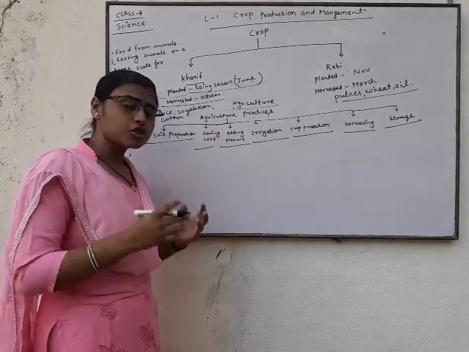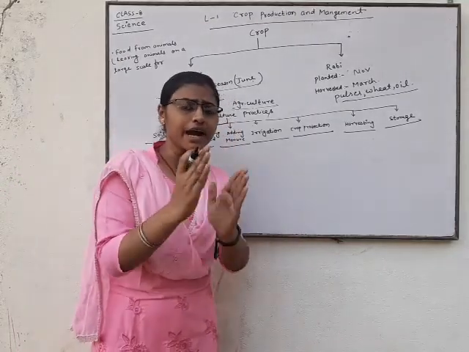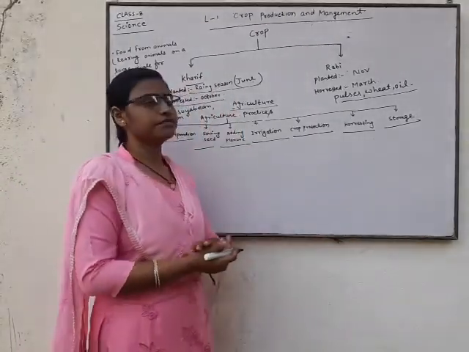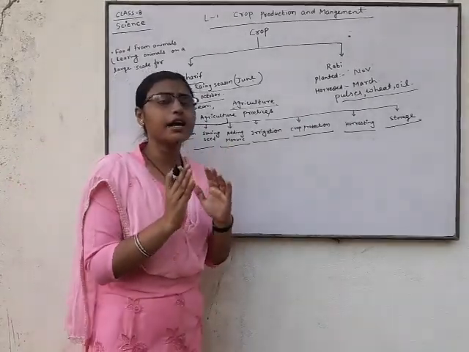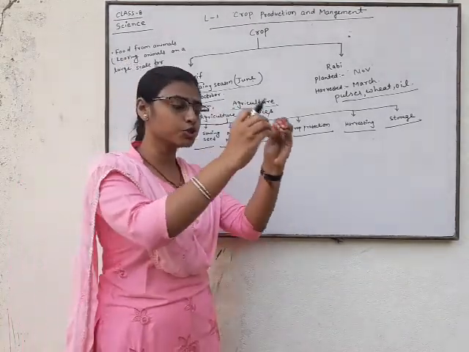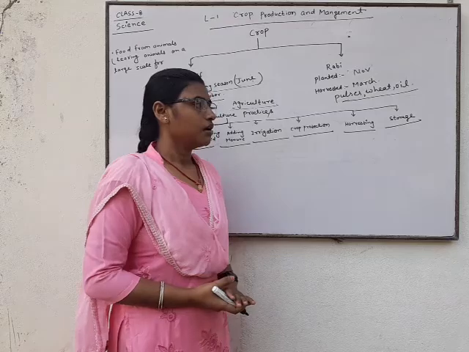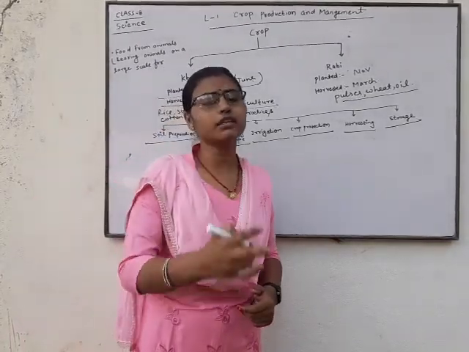At first, soil preparation. Soil preparation is that practice of agriculture in which soil is prepared before growing plants. Soil is prepared by two methods.